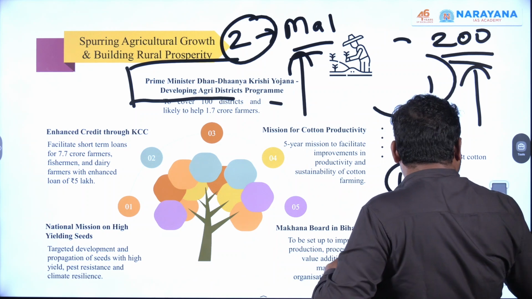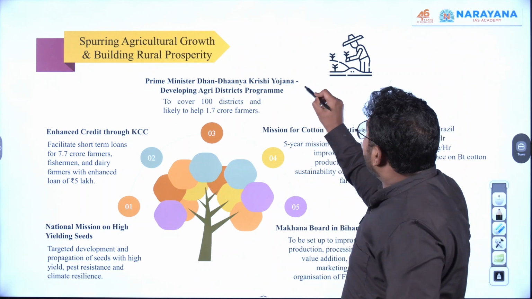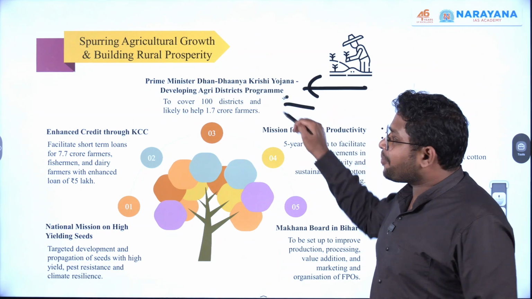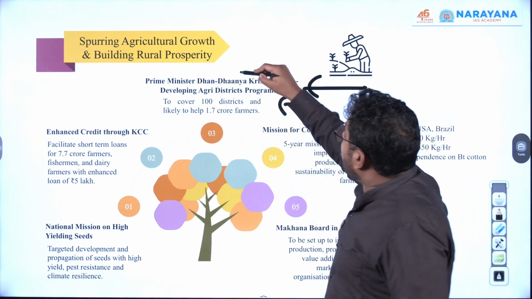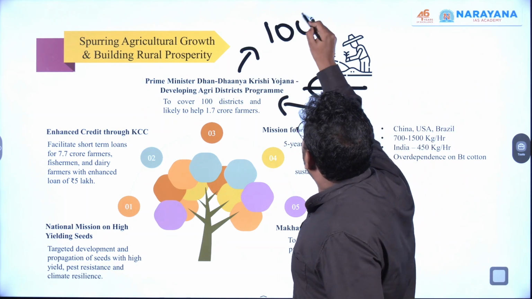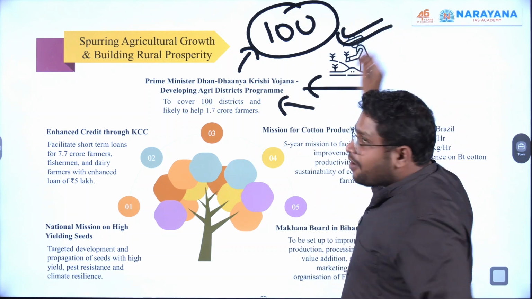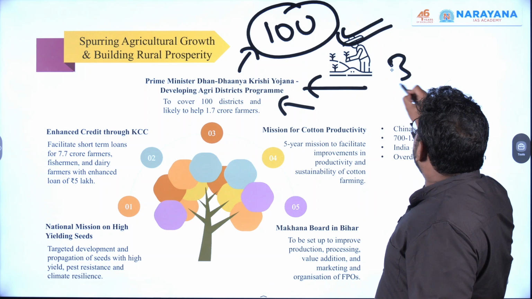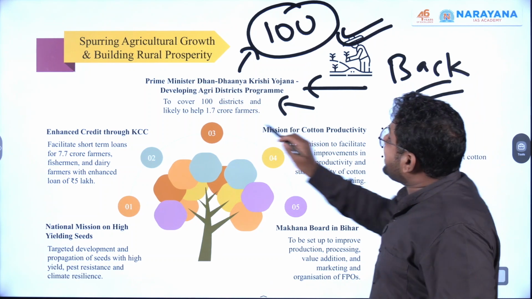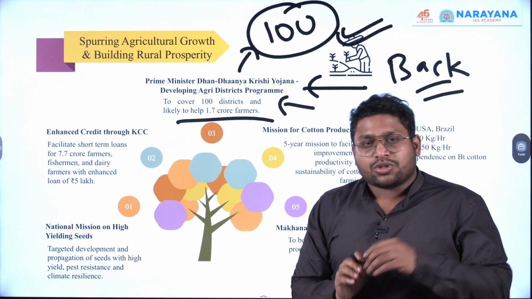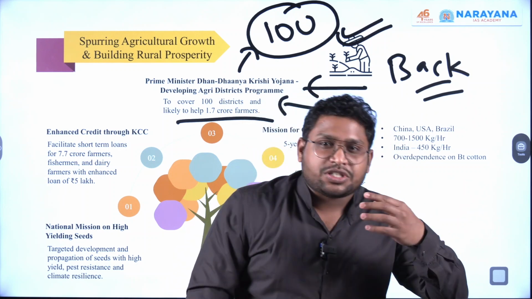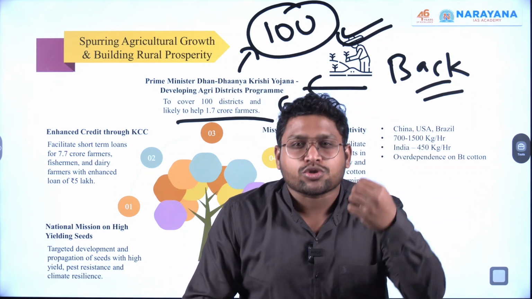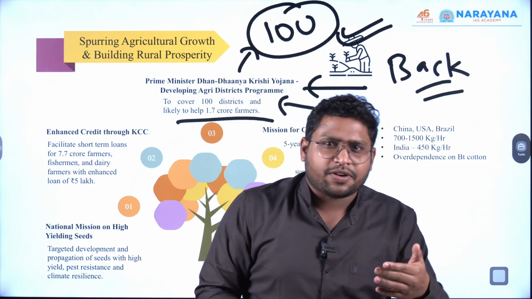Now, in the same line, government has brought this Prime Minister Dhan Dhanya Krishi Yojana. So what government is doing? Government is going to identify a total of 100 districts of India which they consider as backward districts in terms of agriculture only. So there is one district which is agriculturally backward, maybe because of some issue related to land or soil health or irrigation or whatever.